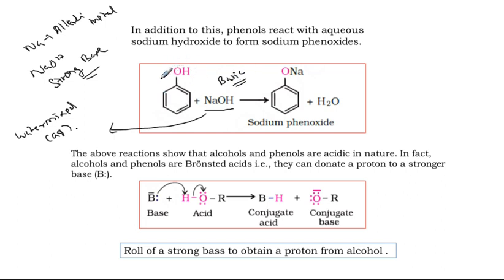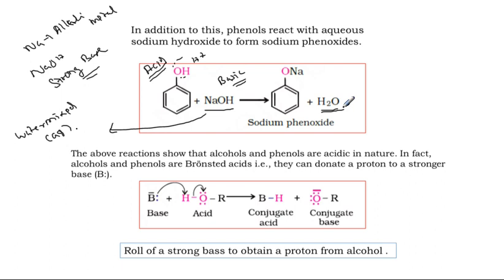what is the role of alcohol? Acid character. What is the role of acid character? It will give H plus given by the alcohol, leaving phenoxide. The phenoxide and Na plus combine to give sodium phenoxide, and H plus and OH minus give water molecules.